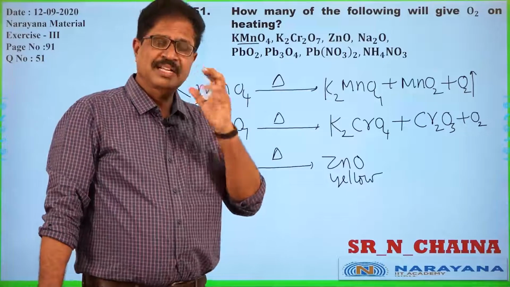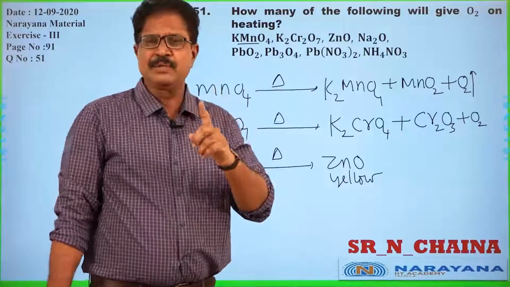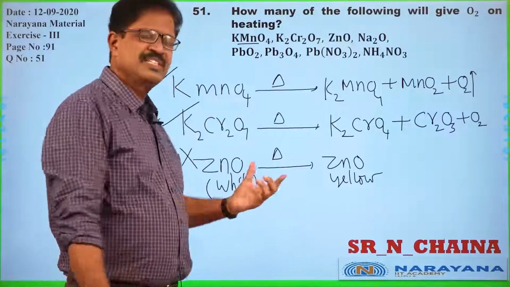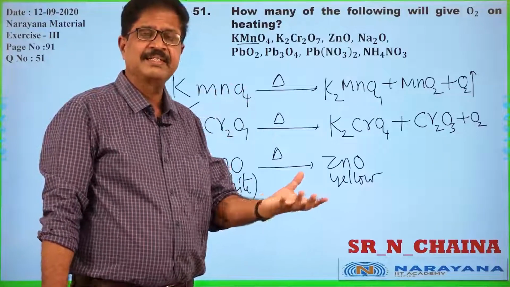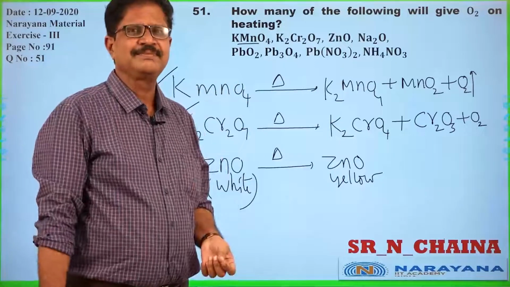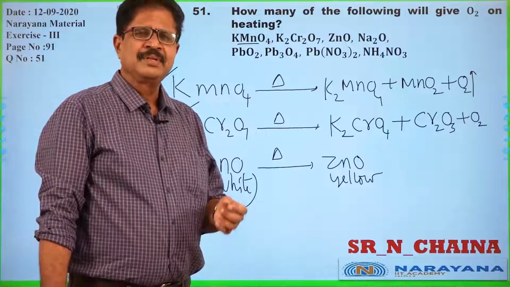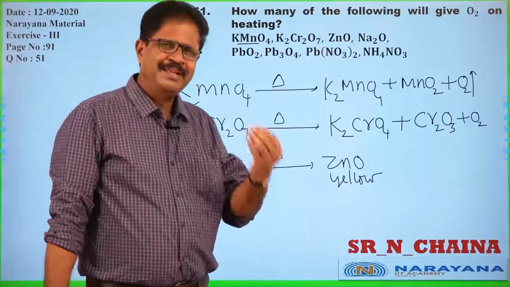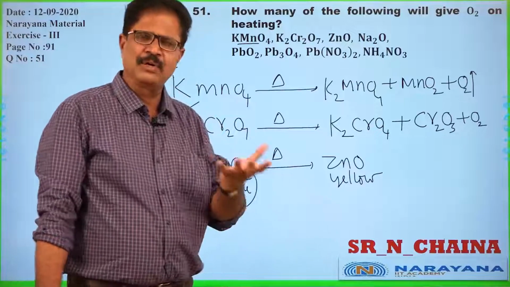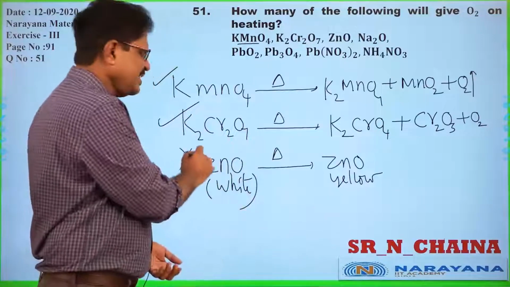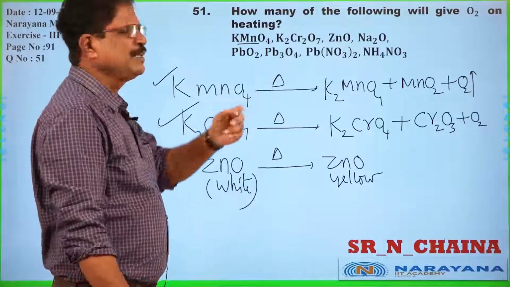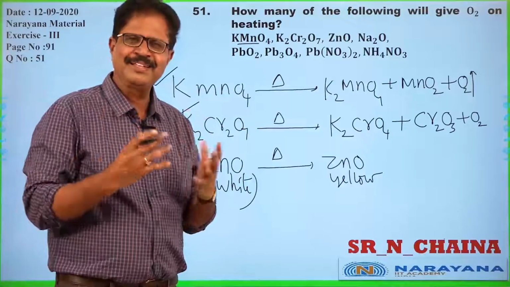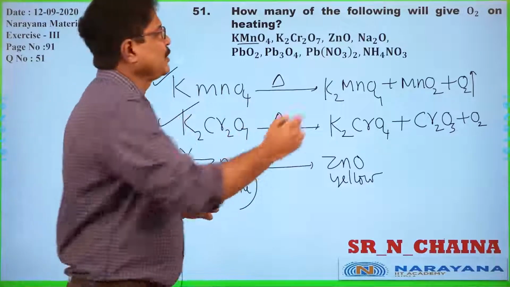Due to crystalline defect, you are going to learn this zinc oxide structure and crystalline defect, metal excess defect, in solid state chemistry. So here, by normal heating, it will not be decomposed. I can't say that it is producing oxygen. Now, Na2O is a very, very stable compound.